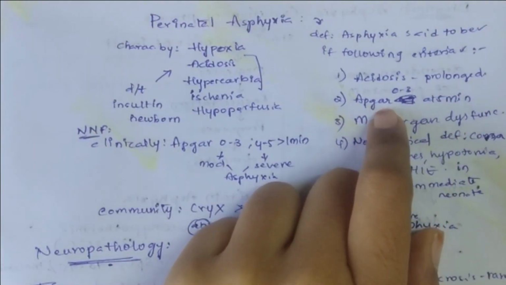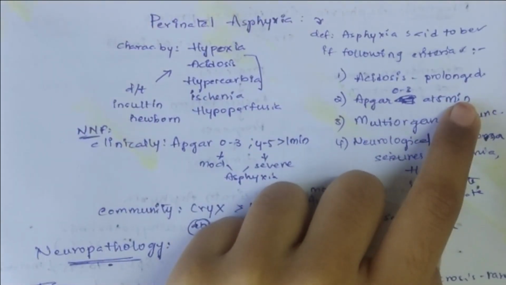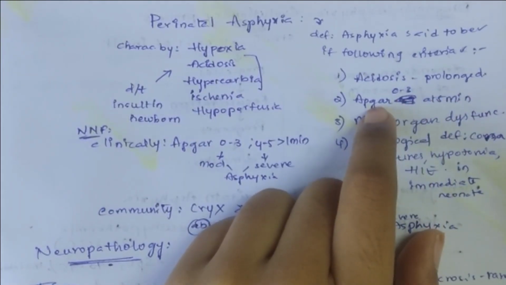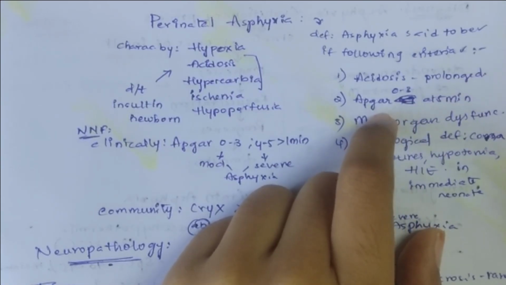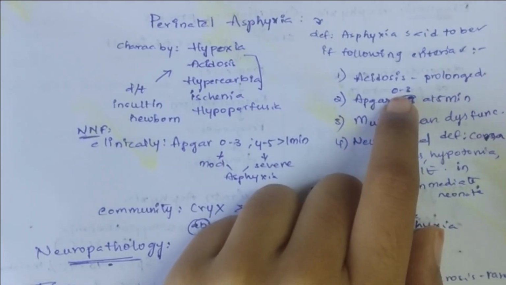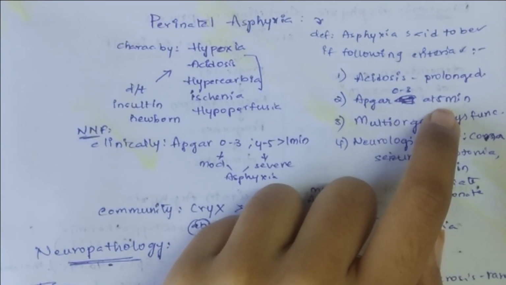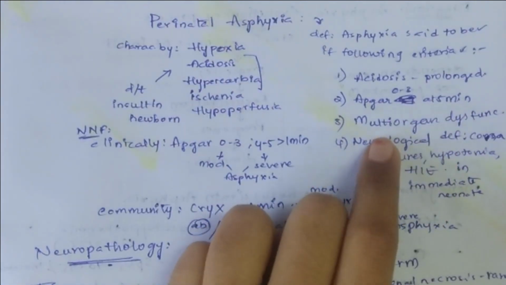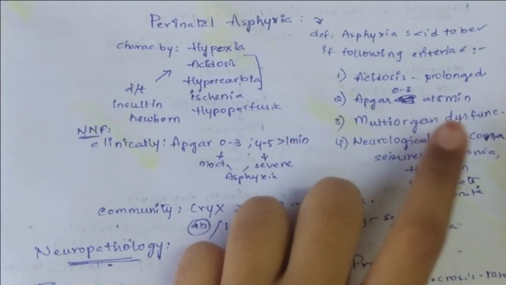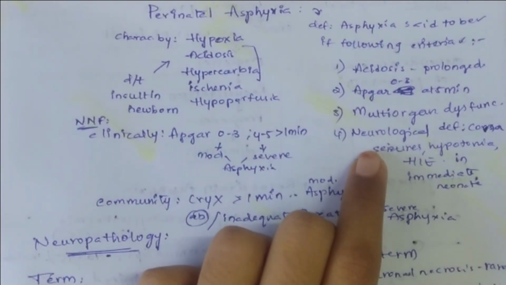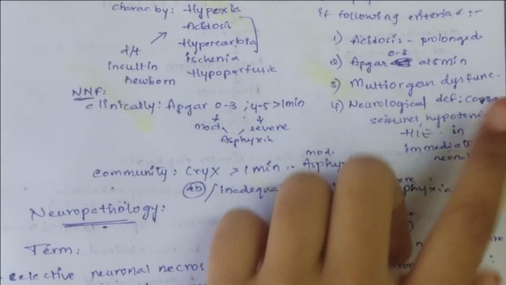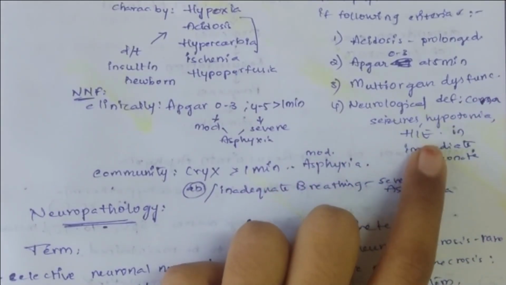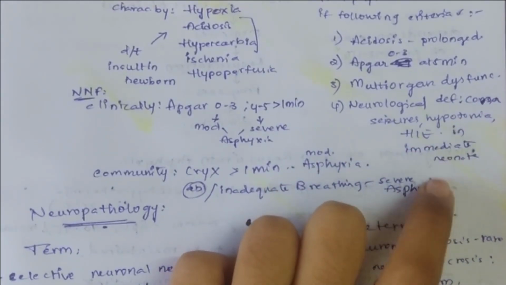And Apgar score: if the Apgar score is 0 to 3 at 5 minutes after birth, and if there is multi-organ dysfunction, and if there are neurological defects like seizures, hypotonia, coma and hypoxia-induced encephalopathy in the immediate neonate.